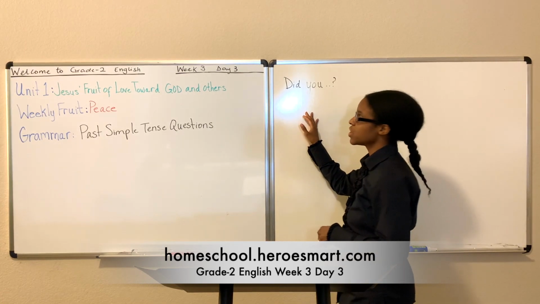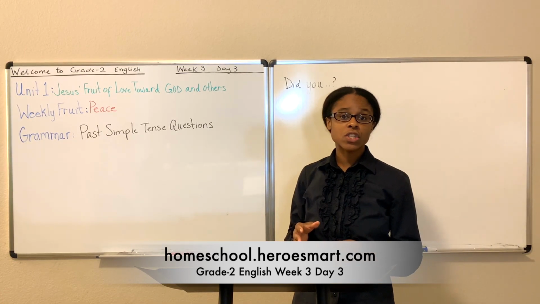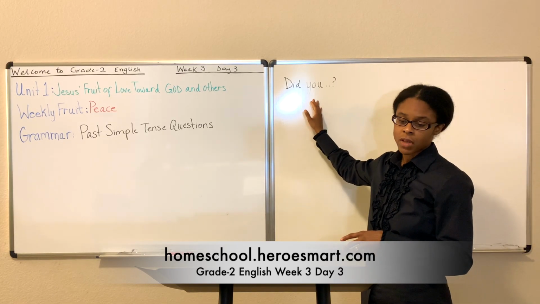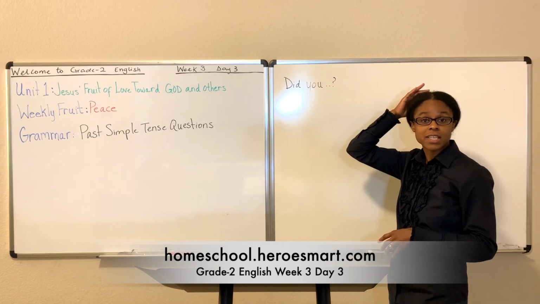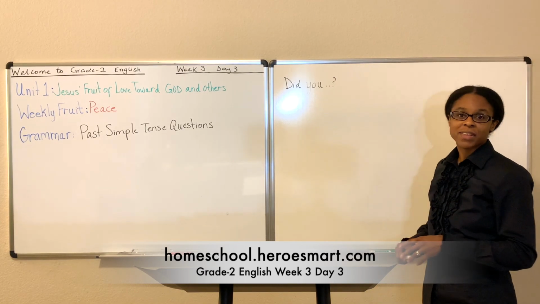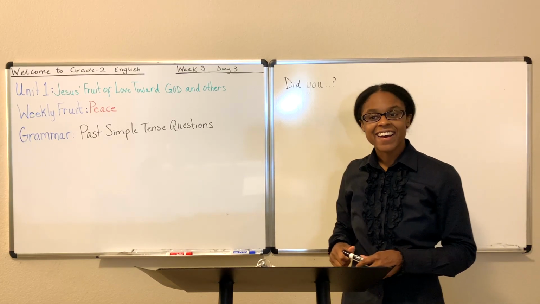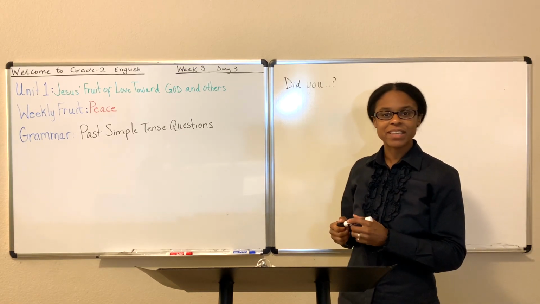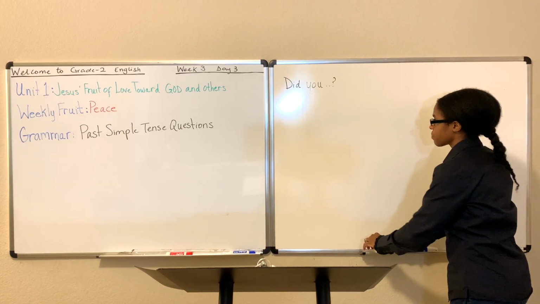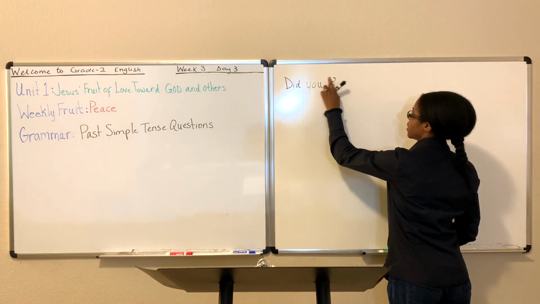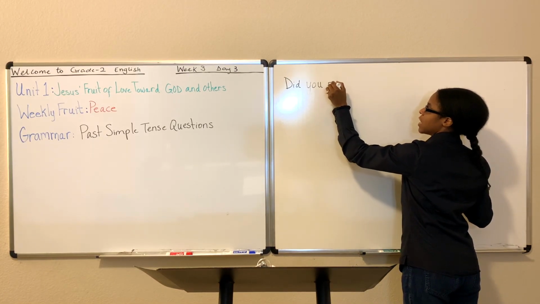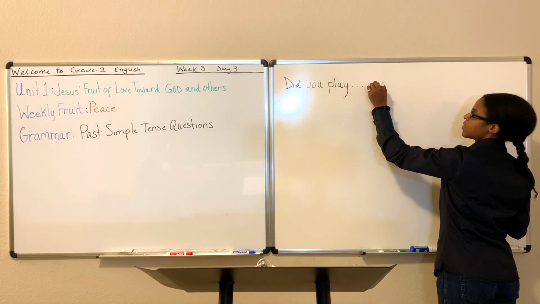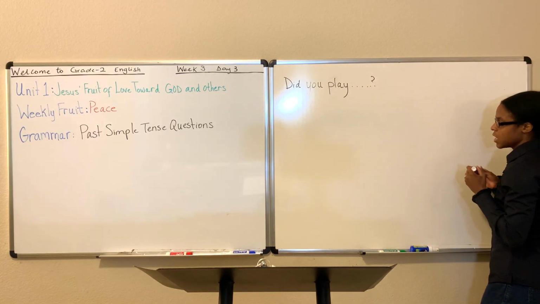So here we have the question, did you dot, dot, dot. To ask a question in the past, we use the word did and the base form of the verb. So an example is, did you play at the game yesterday? And someone will respond, yes, I played. So the question is, let me write it down. Did you play? Let's write this here. All right, incomplete questions for the sake of time, but did you play at the game yesterday? Question mark.